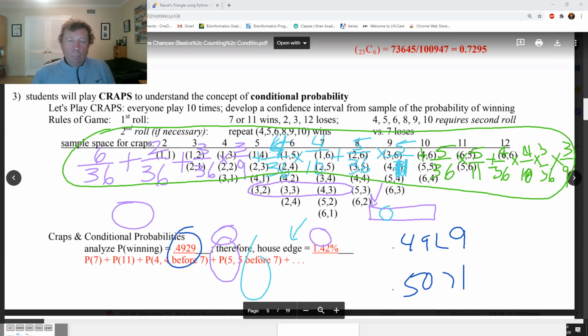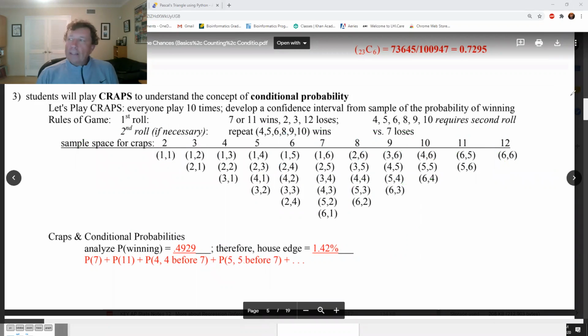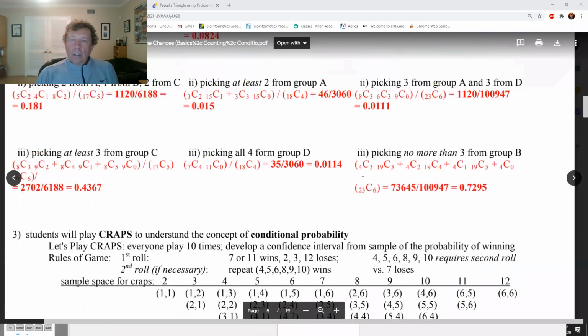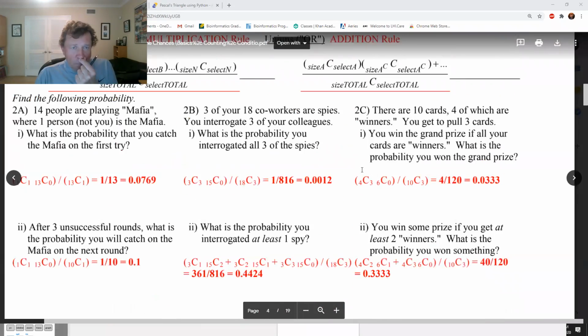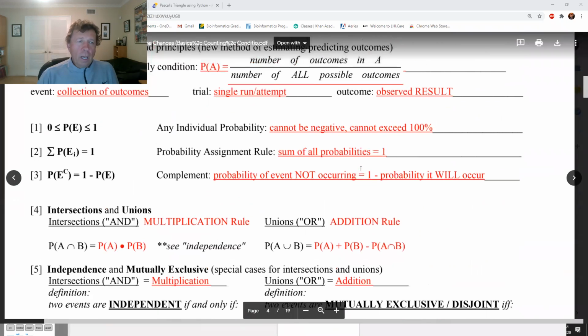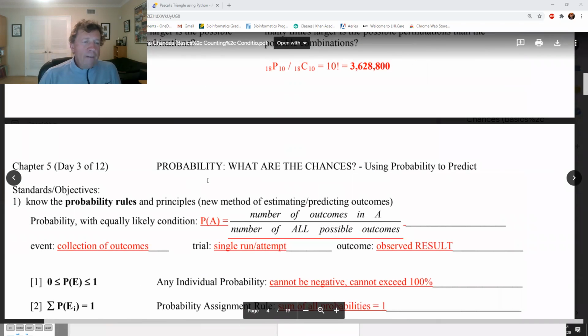That's it. Pretty cool. Now we're going to play this, and we're going to see what our probability of winning is, just in our sample. Pretty cool. So that is chapter 5, day 3. Lots of days in this chapter.